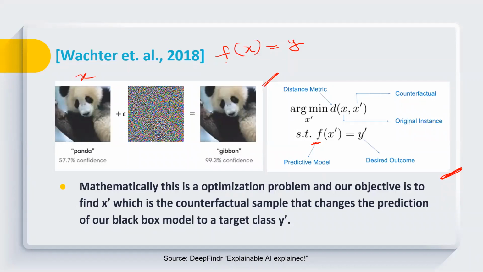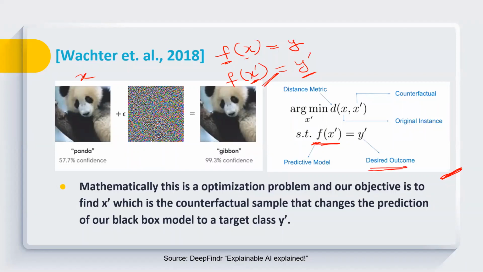If I apply the black box model over this, my output is Y. Now I want to flip this output to Y prime, which is the desirable outcome. In order to achieve this, I need to find the value of X prime. So I need to apply my predictive model on X prime so that it can produce the desirable outcome.